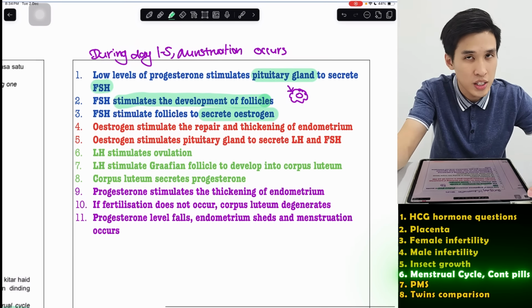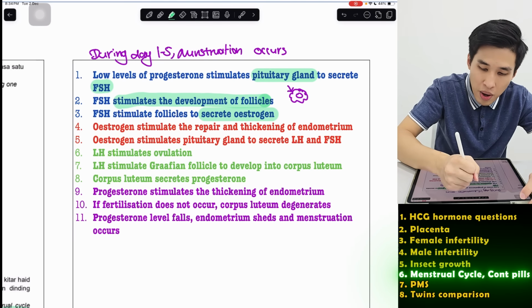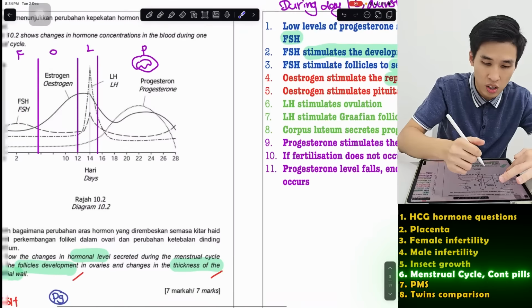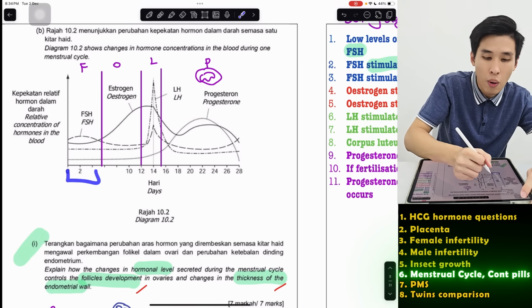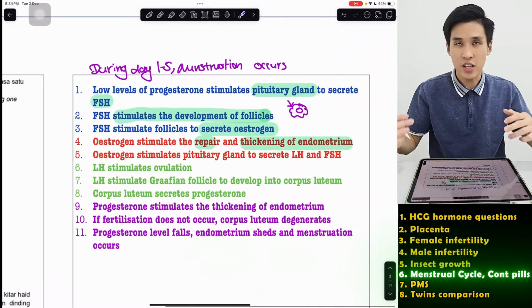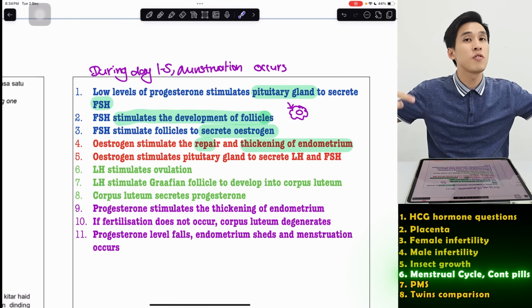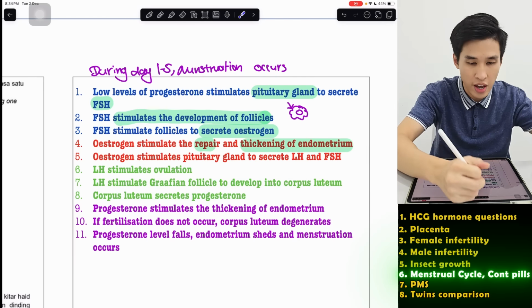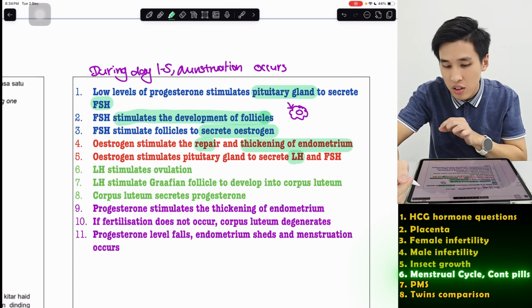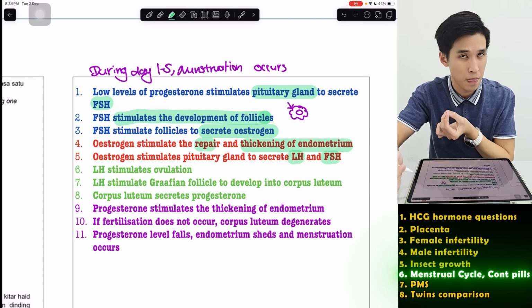So what does estrogen do next? It will then repair and thicken the endometrium. Which is what they are doing here. Because here menstruation occurred, now I want to repair back the wall. So that's what estrogen does. And estrogen will have a positive feedback mechanism on pituitary gland to secrete the next hormone, LH. However, there's a bit of FSH as well.